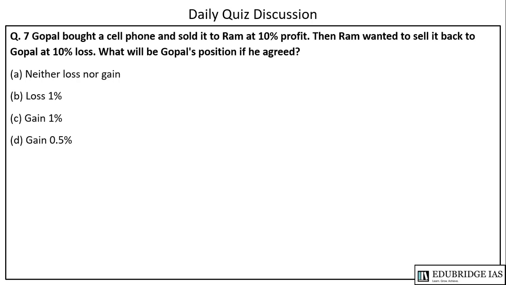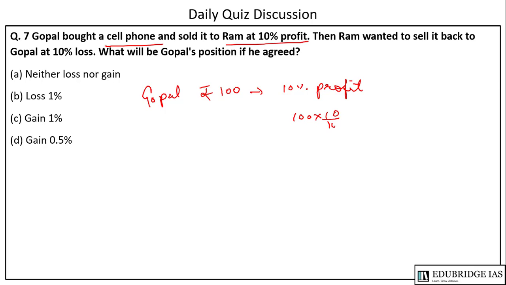The next question is, Gopal bought a cell phone and sold it to Ram at 10% profit. Suppose Gopal bought it at 100 rupees. He has sold it with 10% profit. So the 10% profit will be 10% of 100, this will be 10 rupees. So Gopal sold it to Ram at 110 rupees. Then Ram wanted to sell it back to Gopal at 10% loss. What will be Gopal's position if he agreed?